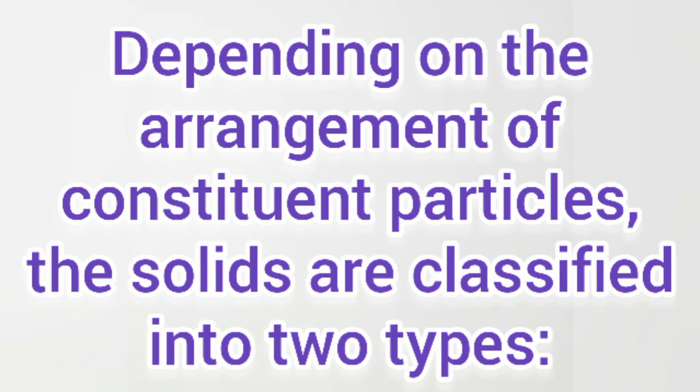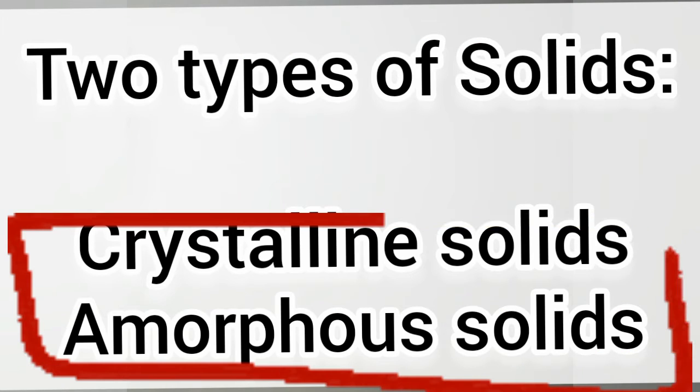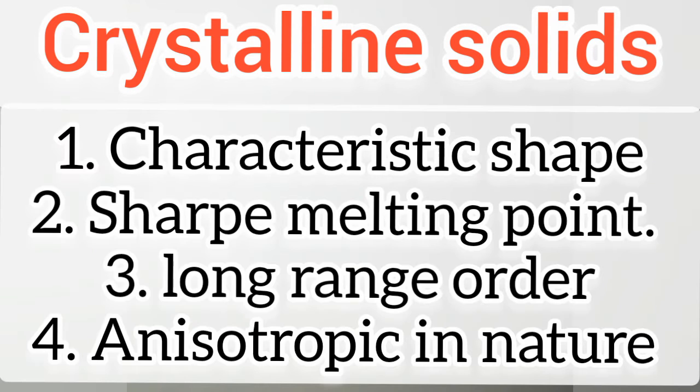Depending on the arrangement of constituent particles, solids can be classified into two types: amorphous and crystalline solids. So first consider what crystalline solids are. Crystalline solids have definite and regular geometry. That is, they have a definite shape, and they have a sharp melting point. As we know, when the temperature increases, at a particular point it starts melting. So in the case of crystalline solids, there is a sharp melting point.